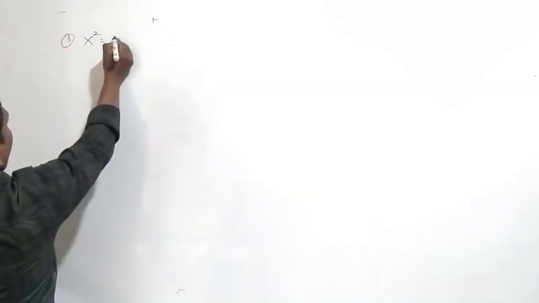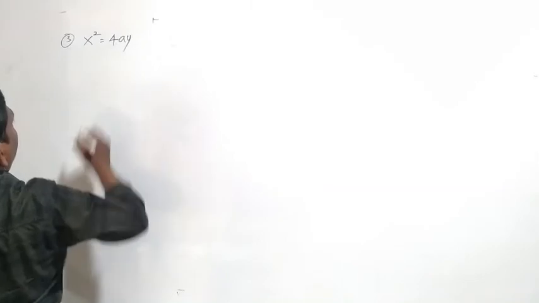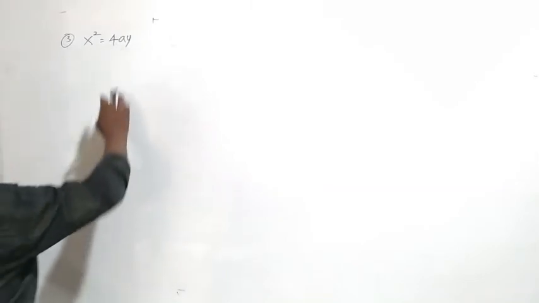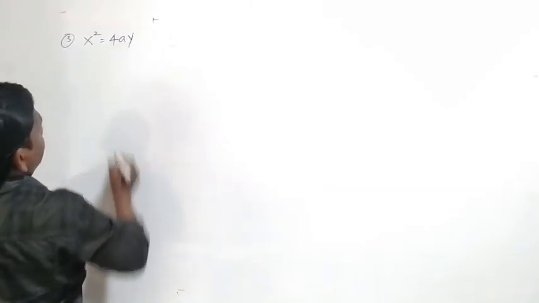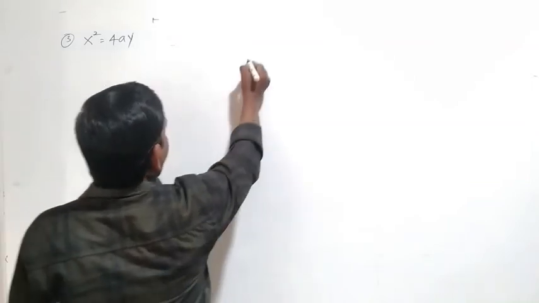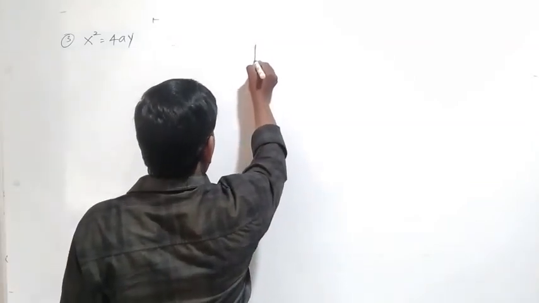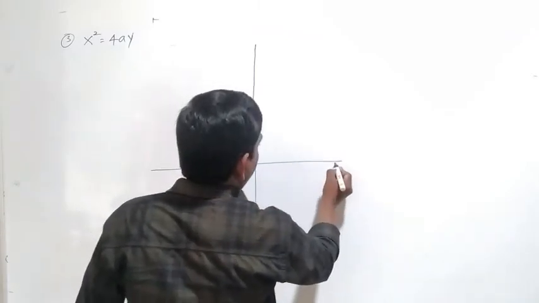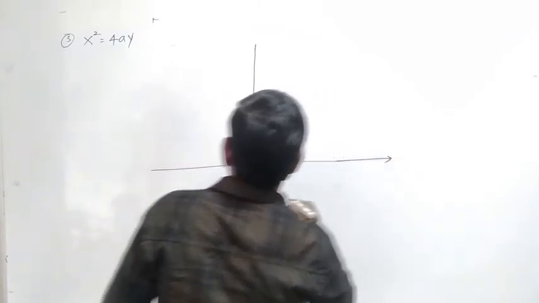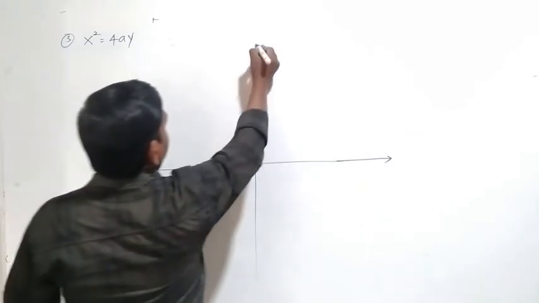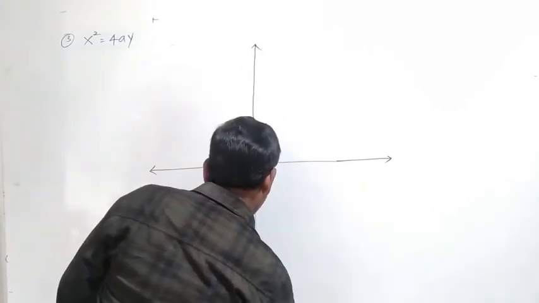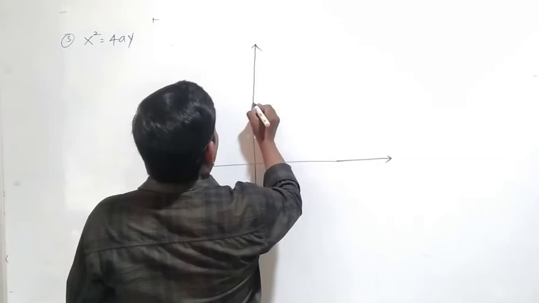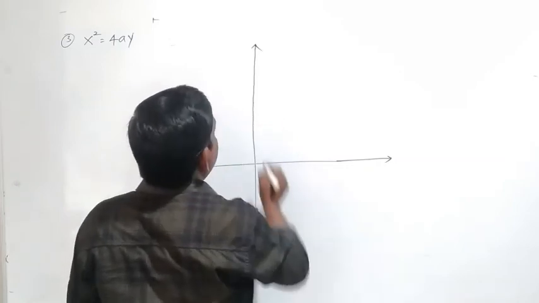And the third one, x square equal to 4ay. These are the axes. And there is a point S on the y axis.